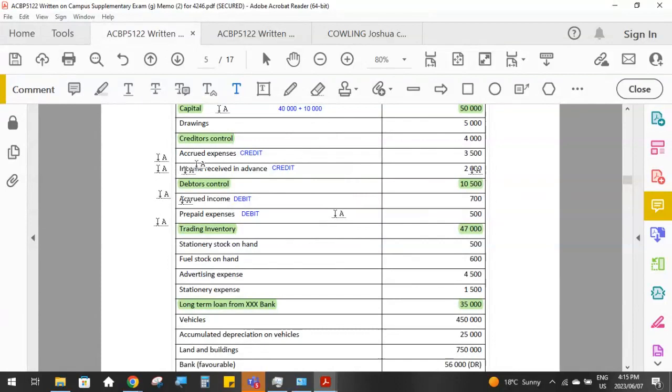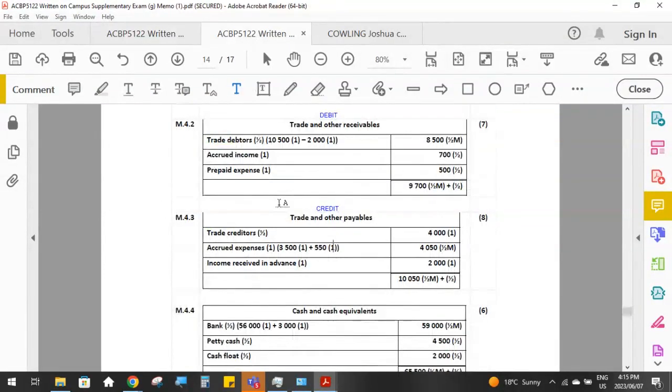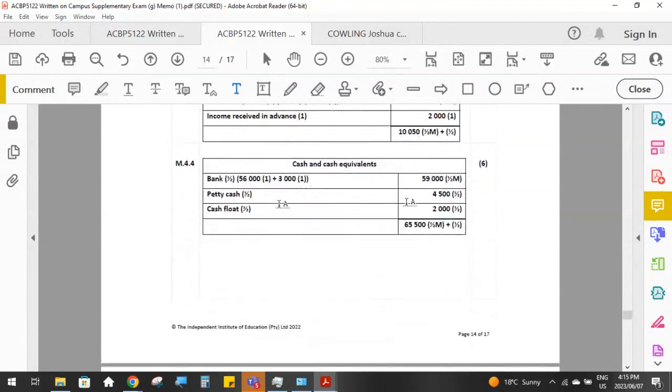Our 4 different types of accruals that we can get. And then cash and cash equivalents, we are going to record all of the banking accounts, anything that is bank or what we call cash equivalent, which means it is liquid. Liquid means that it is actual cash, or it is as close to cash as it can get,